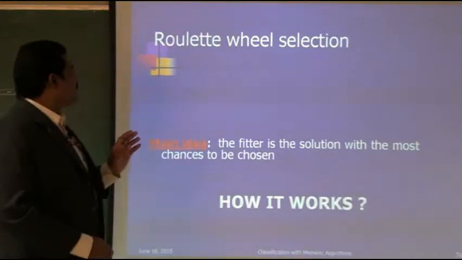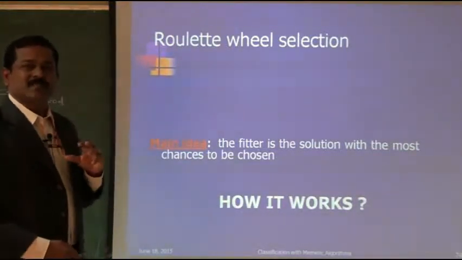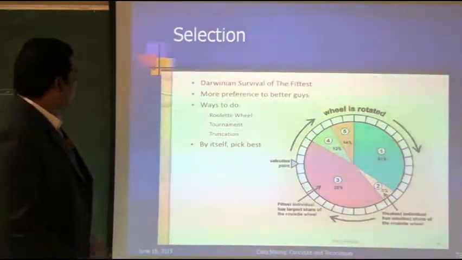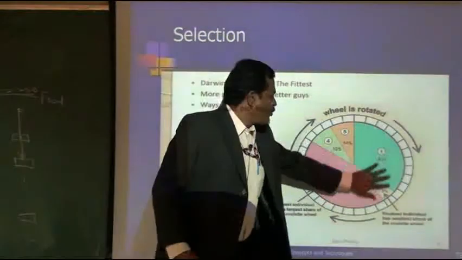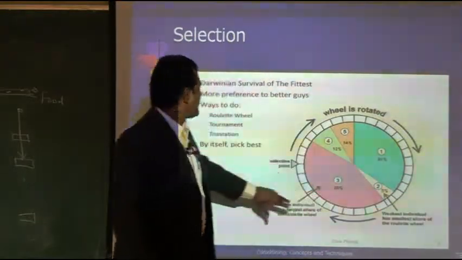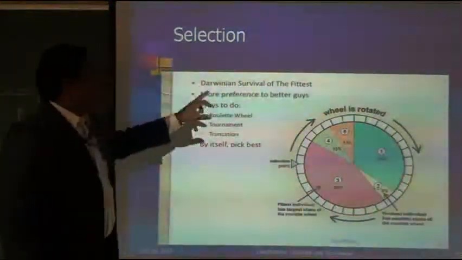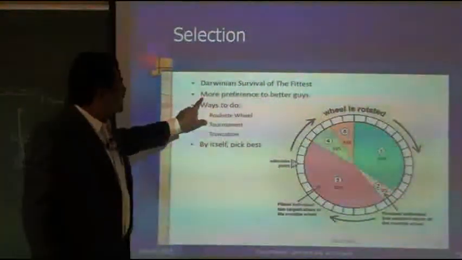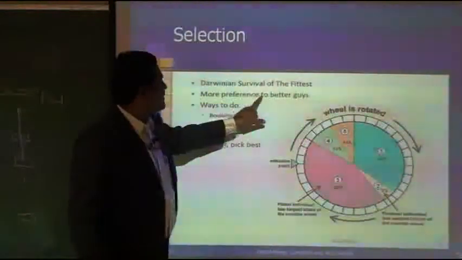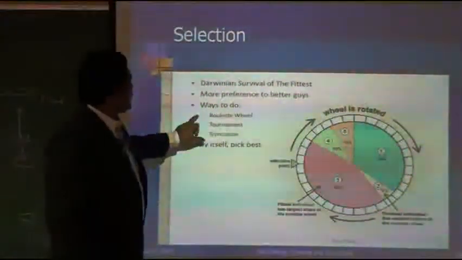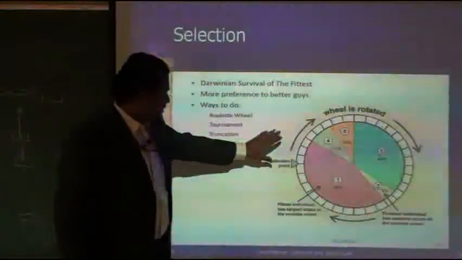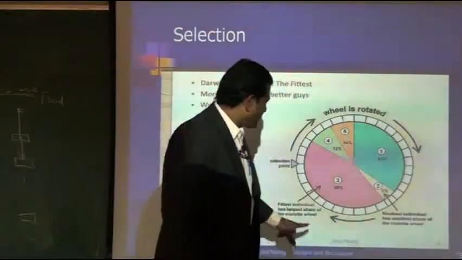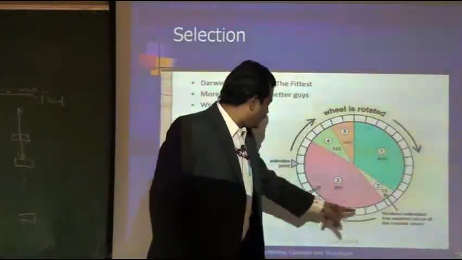I am going to give you a simple idea of how roulette wheel selection is done. It's very simple. This is a roulette wheel, and the wheel is rotated like this. The Darwinian survival of the fittest is implemented in this roulette wheel. It will always have preference for better individuals. The weakest individual has the smallest share, and the fittest individual has the largest share.